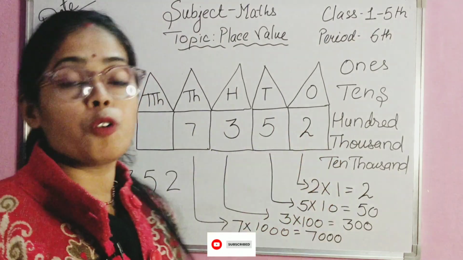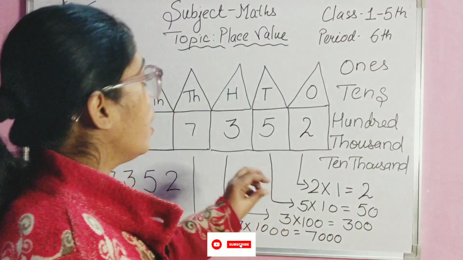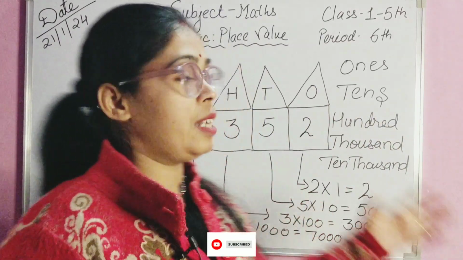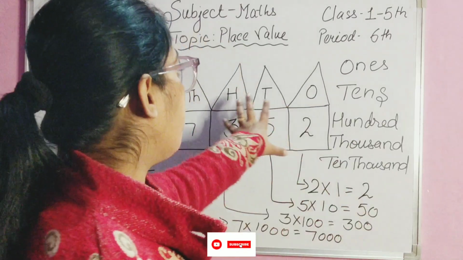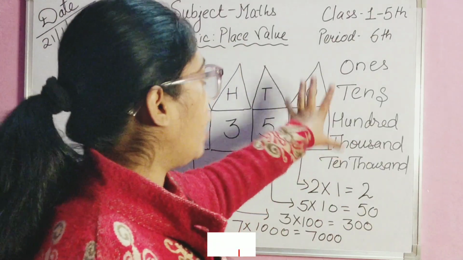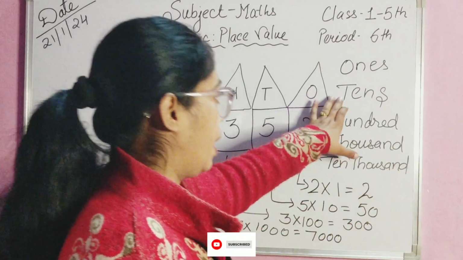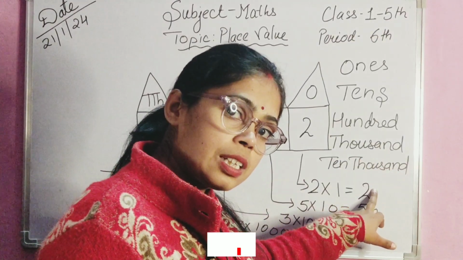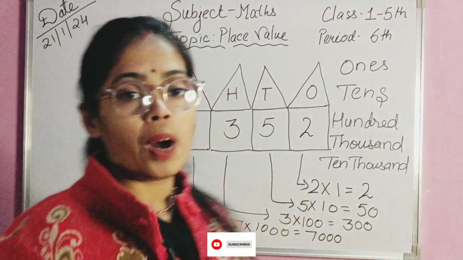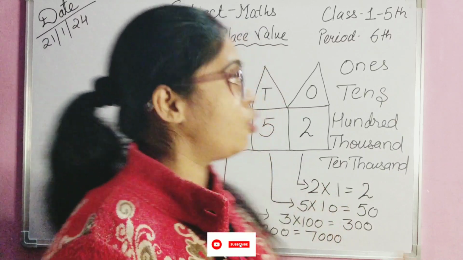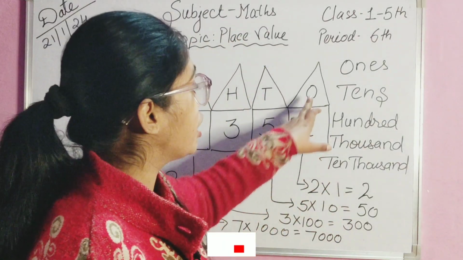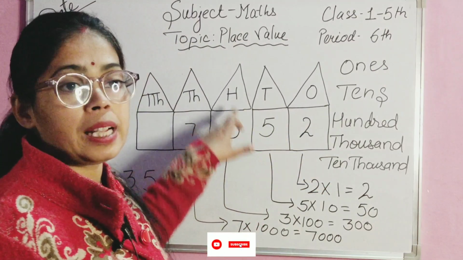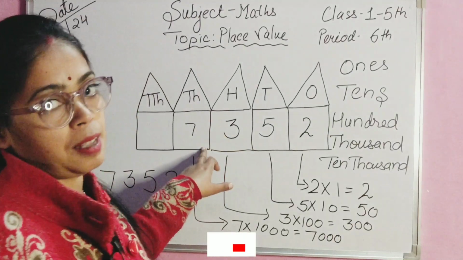Okay, so as I told you, 5 friends were there and they were lost in the jungle. So they decided to survive in the jungle. For surviving in the jungle, they made their houses and they gave names to their houses, that is ones, tens, 100, 1,000 and 10,000. Right? So once the guests decided to visit their house, who all visited at one's place? Number 2. At 10's place, number 5. At 100 place, number 3. At 1,000 place, number 7.